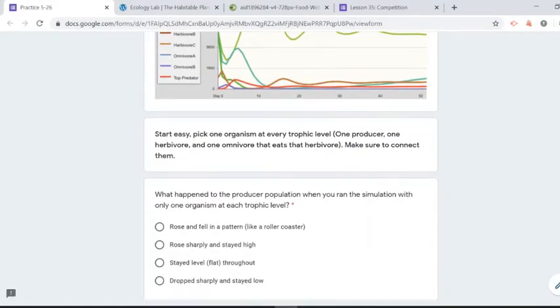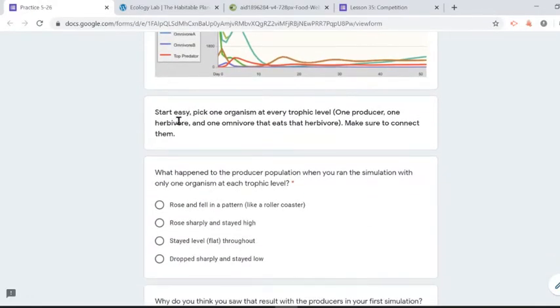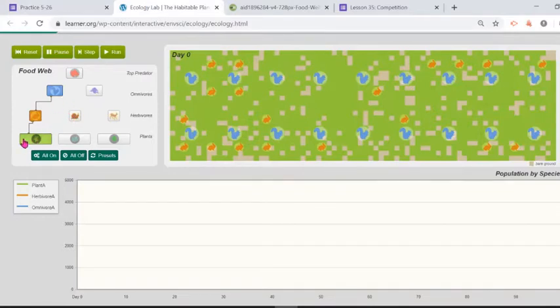All right. So the first set of questions, it's going to start easy. We're going to choose one producer, one herbivore, and one omnivore. What we see in here, they already pre-selected a producer for us, plant A. We already have a herbivore. This little rabbit is herbivore A. And we already have someone eating the herbivore.